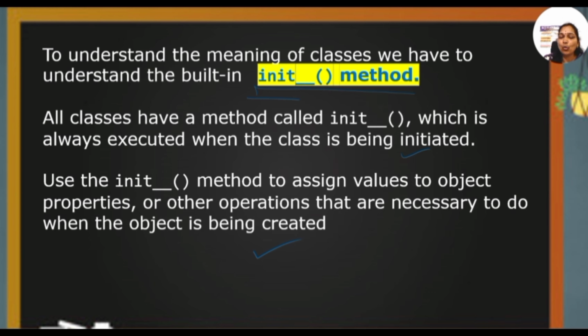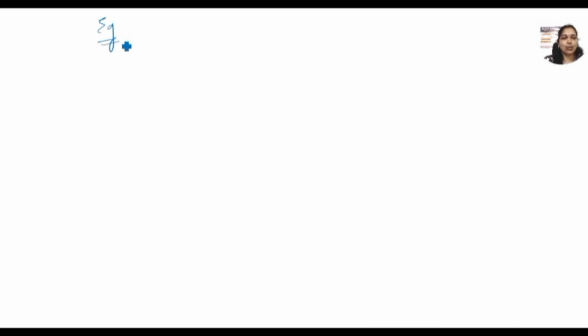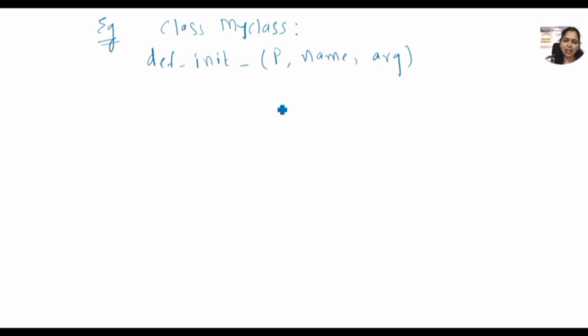Let me explain this using one example. Here, I will use self also. Let us write one example using the initial method. First, define the class, and this is my class name. Now here, I'm initializing the class. P is my object and these are my arguments, and you can call them arguments, variables or parameters, whatever you like.